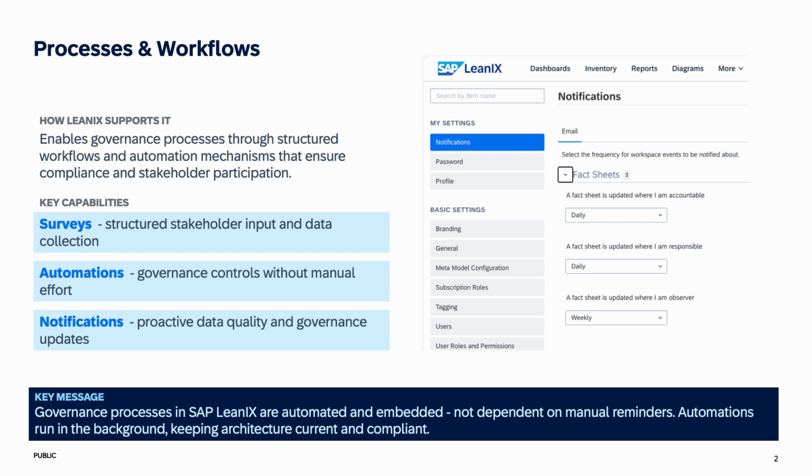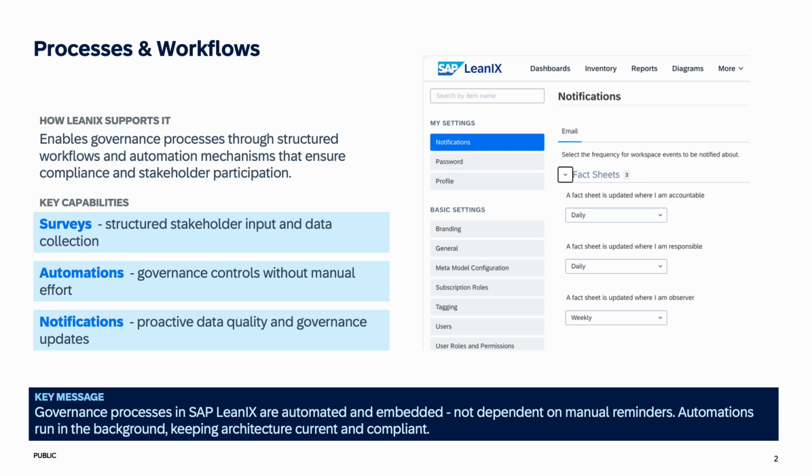So let's assume we have applications and in there we have the time classification and someone is changing it from tolerate to eliminate, meaning that with the eliminate classification we should trigger an initiative in order to decommission that application. This we can all model with the help of the automation, listening on that field, eliminate of the time classification and then inform the responsible of that fact sheet to initiate a project for the decommissioning, for example.